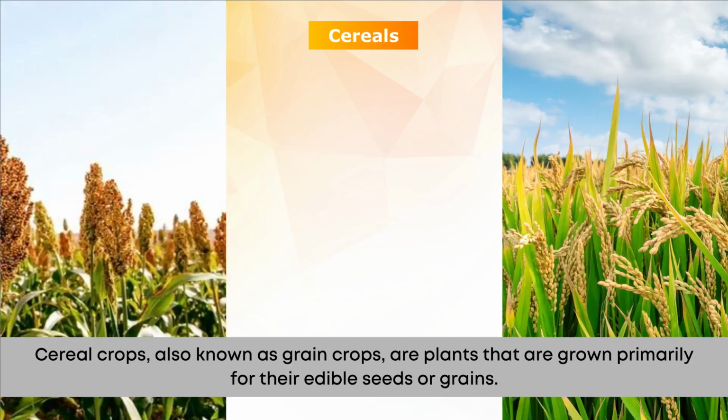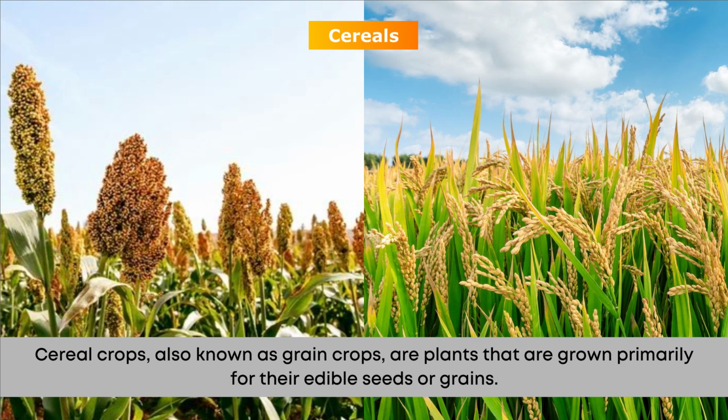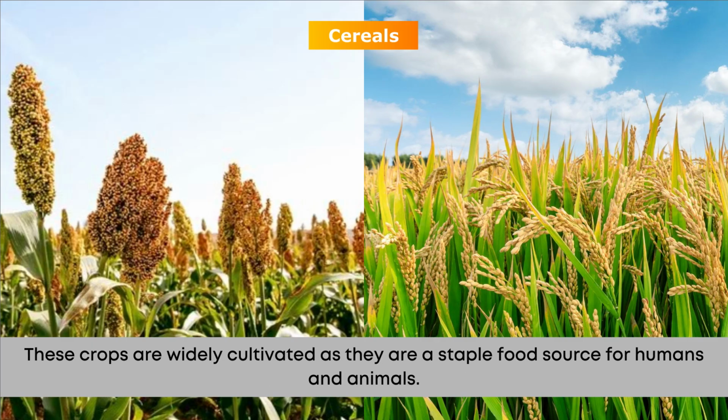Cereals. Cereal crops, also known as grain crops, are plants that are grown primarily for their edible seeds or grains. These crops are widely cultivated as they are a staple food source for humans and animals.